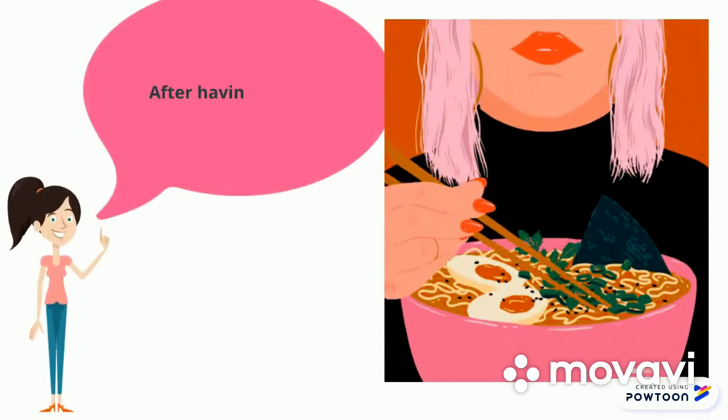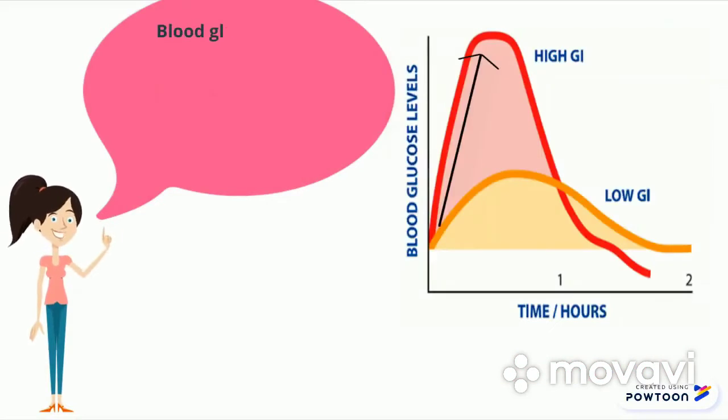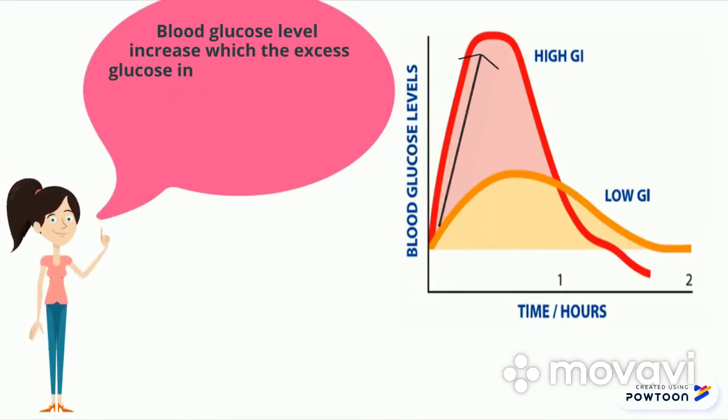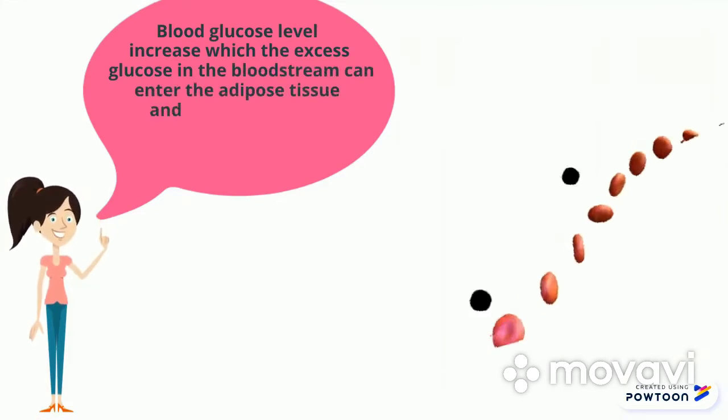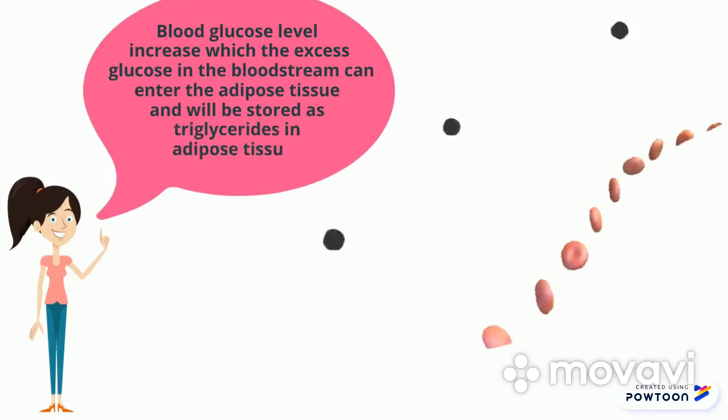After having a meal, blood glucose level increases, and the excess glucose in the bloodstream can enter the adipose tissue and will be stored as triglycerides.